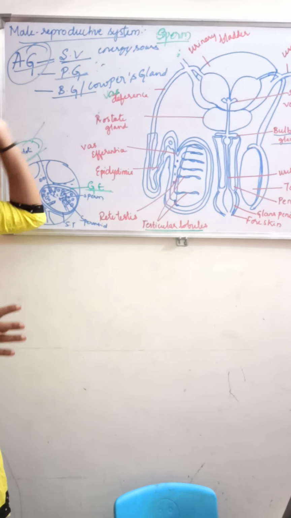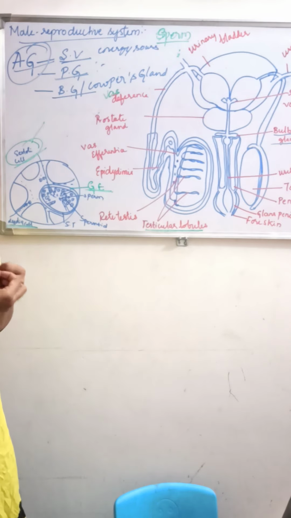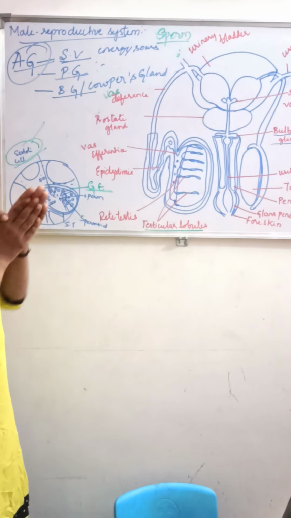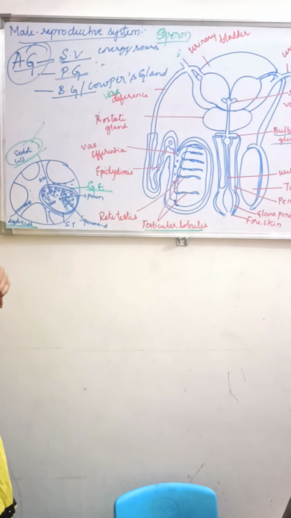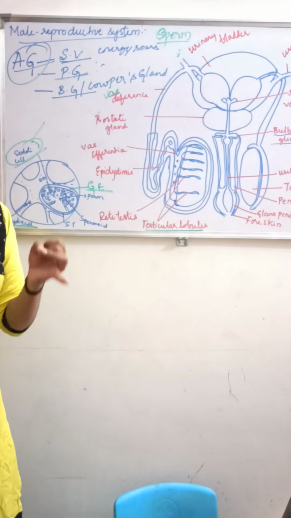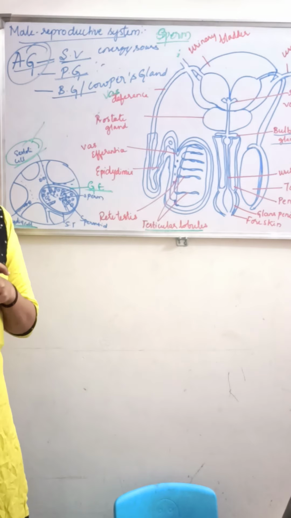What do the accessory ducts do? Whatever secretions are produced, the sperms are transferred through the ducts and glands. That is nothing but the accessory ducts. The accessory ducts consist of the rete testis, vasa efferentia, vas deferens and the epididymis.